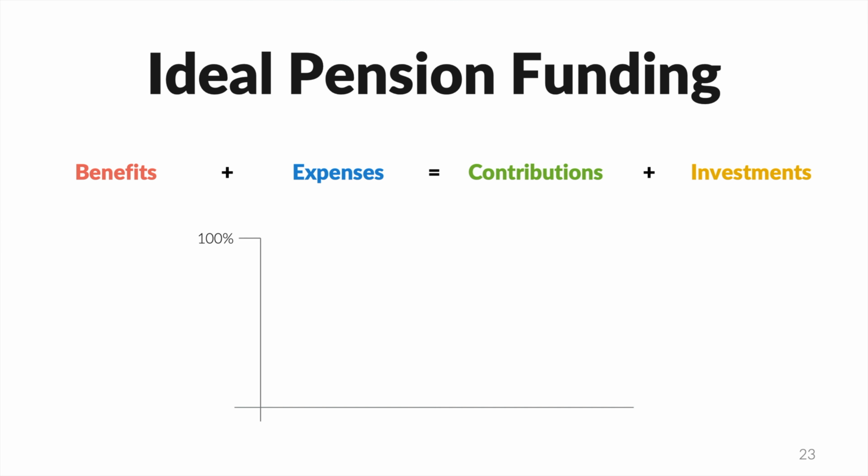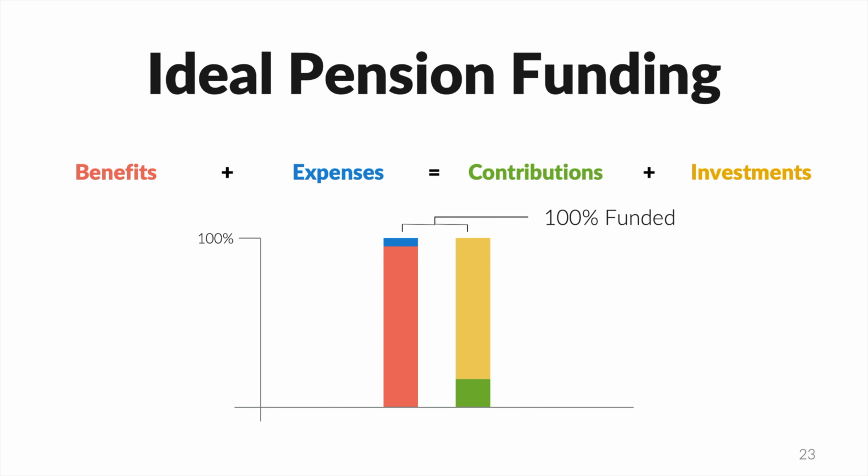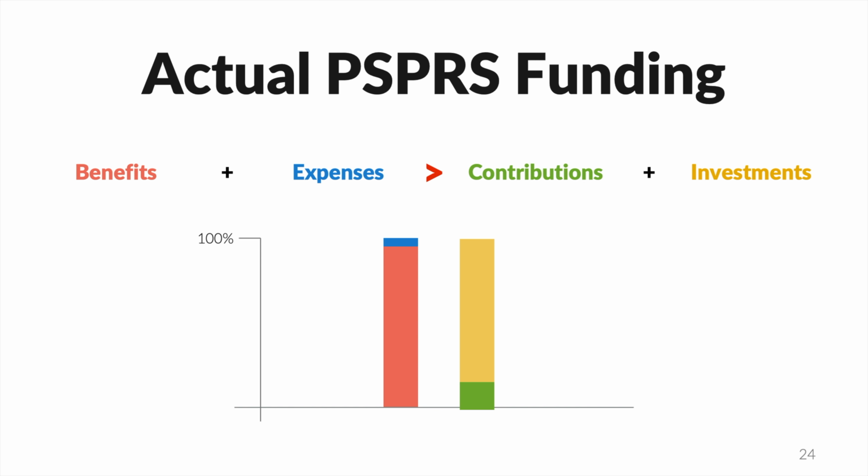In the video Pension Funding 101, we introduced you to the formula benefits and expenses equal contributions and investments. When these two sides of the equation are equal, the plan is funded at 100%. When the cost of benefits and expenses exceed contributions and investments, we have debt, or unfunded actuarial accrued liability. In the case of PSPRS, that debt totals $8.8 billion.